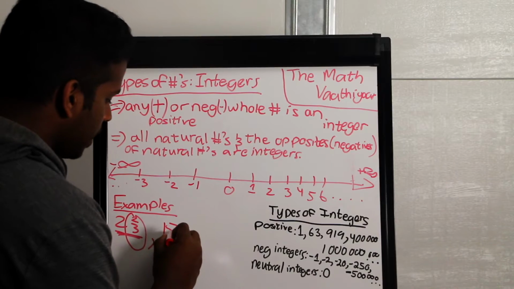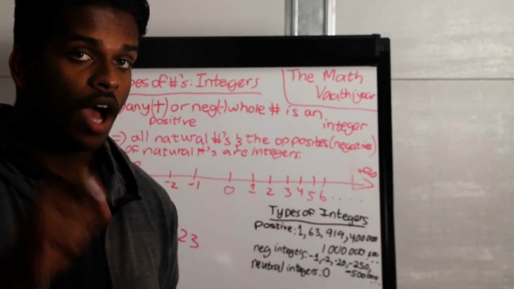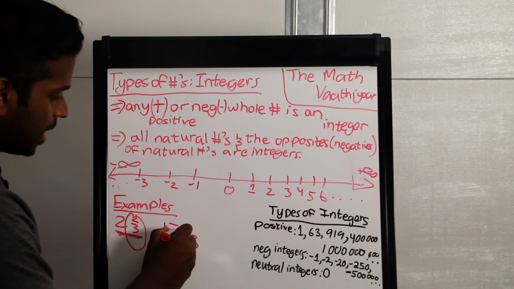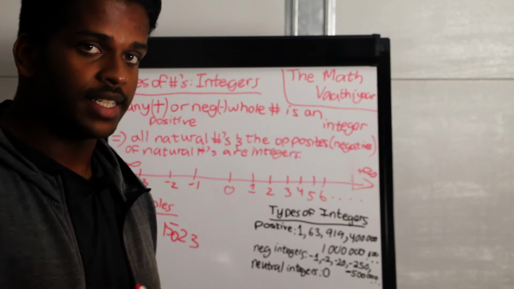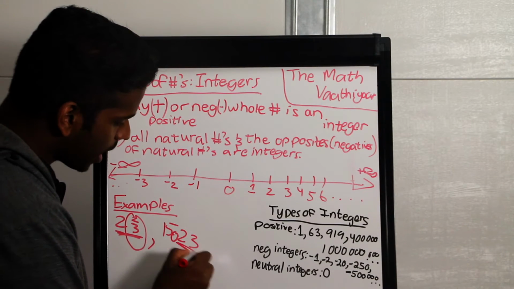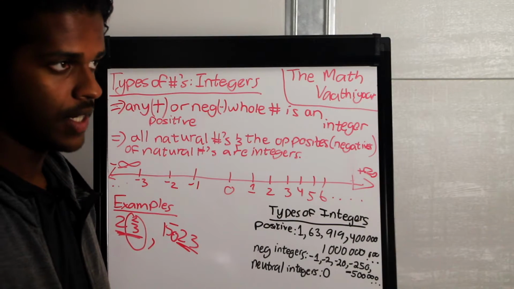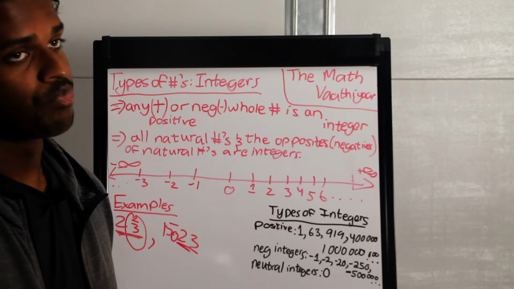Likewise, this number here, 15.23, is not a whole number because it contains a decimal point. And even if your number contains a decimal point, you have to make sure that the values to the right of the decimal point are greater than 0.